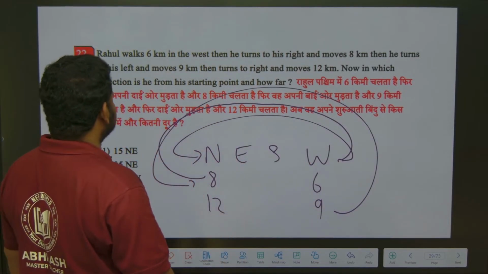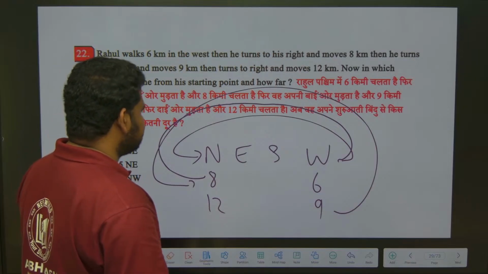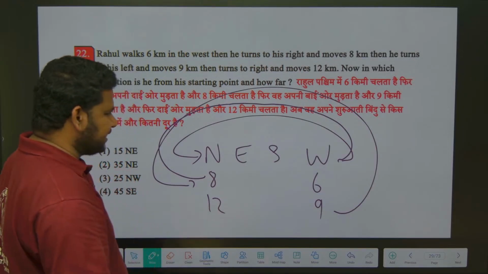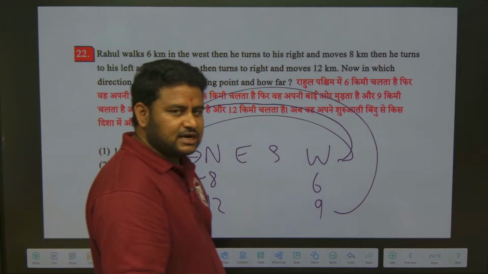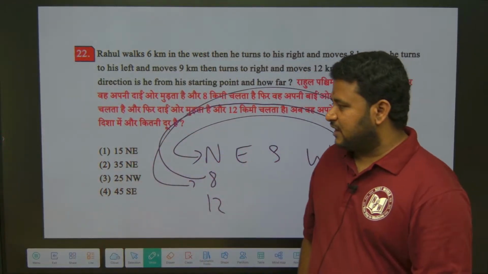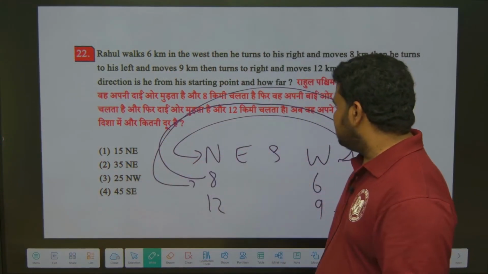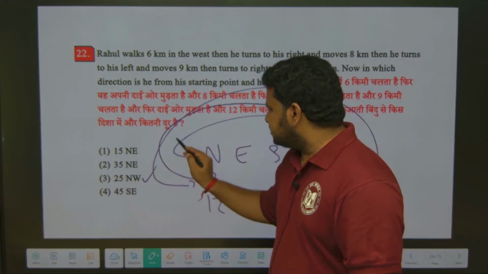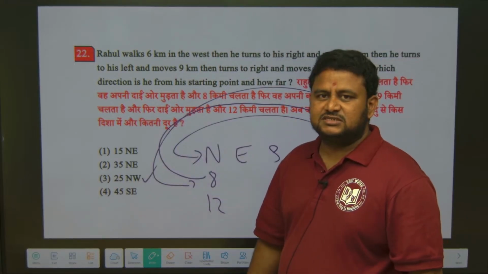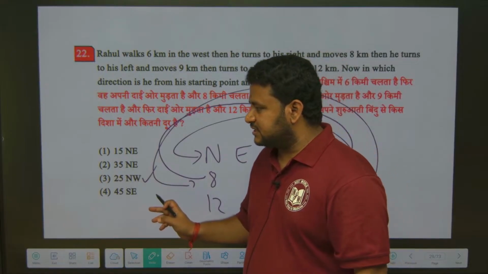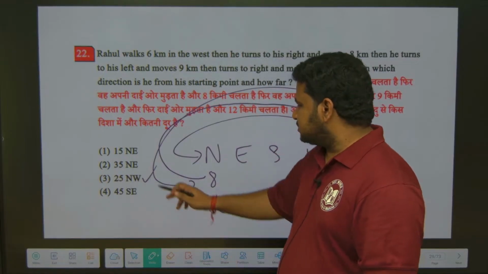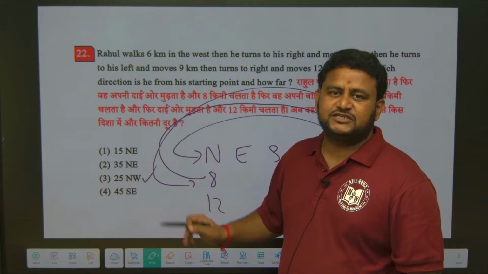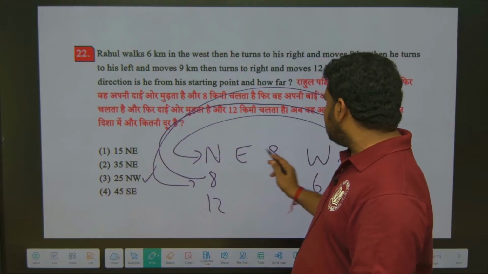Okay, now which direction is he from his starting point? So directly, as you can see, the values are under only north and west direction. Definitely from the options I can say option C is the right answer, because that is the only option that is having northwest.